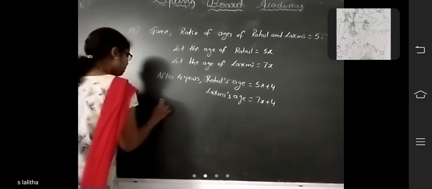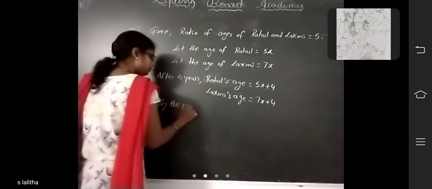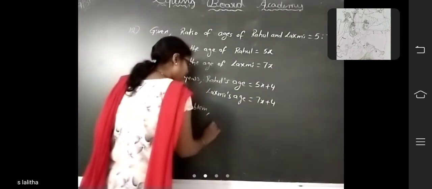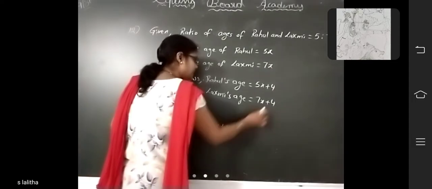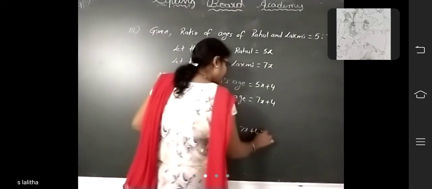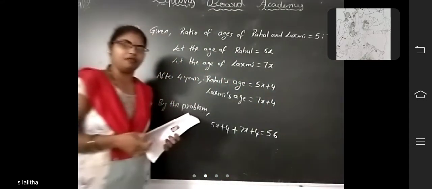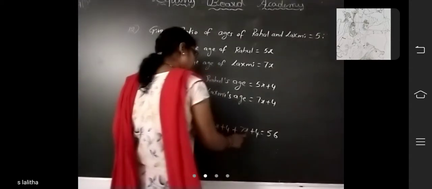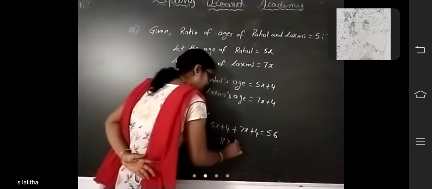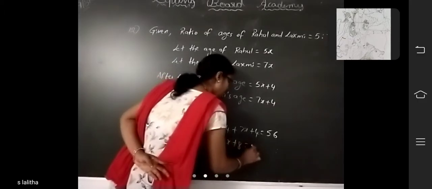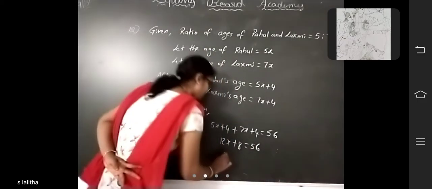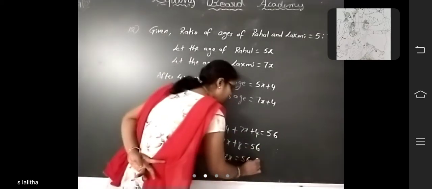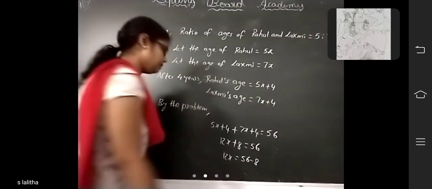So, by the problem, after 4 years, what is their ages? 5x plus 4 plus Lakshmi's 7x plus 4 equal to 56 years. Okay, so add this: 5x plus 7x, how much? 12x. 4 plus 4, 8, equal to 56. 12x is equal to 56, here plus 8 is then transposed to here. What will become? Minus 8.